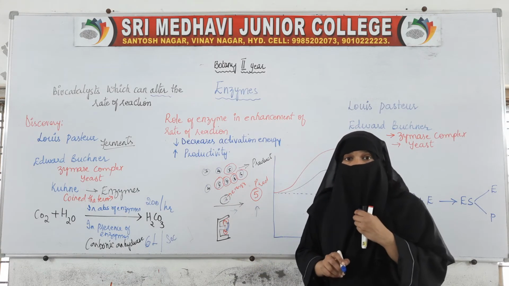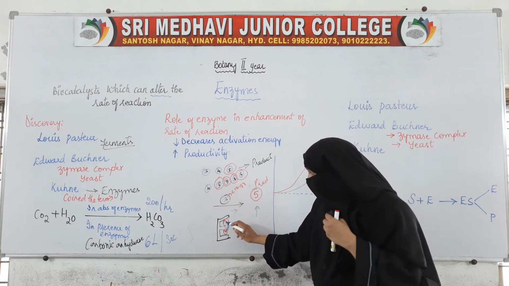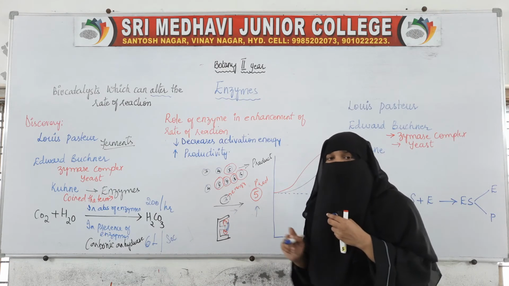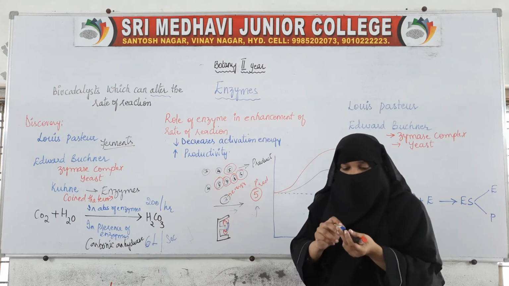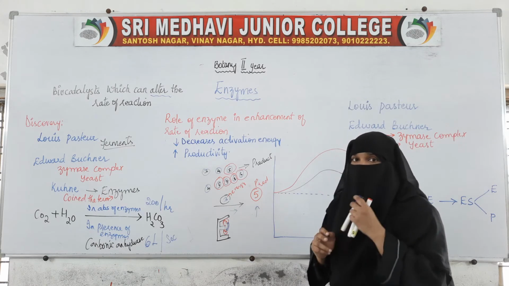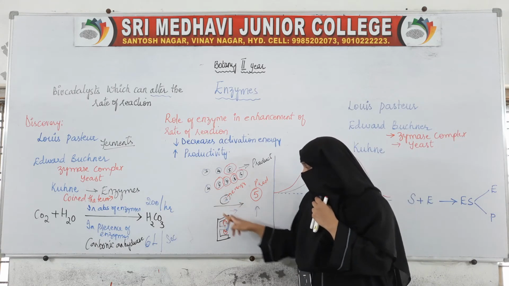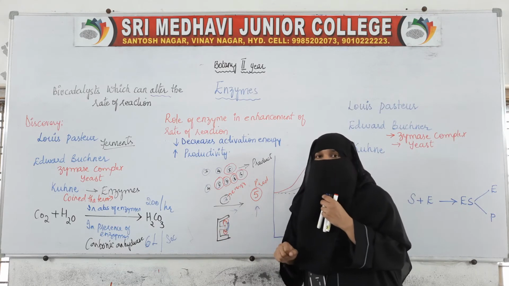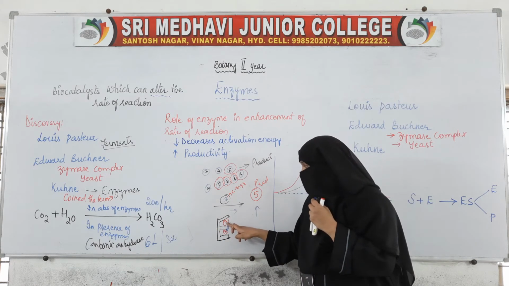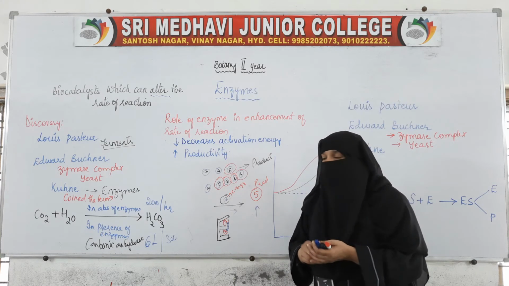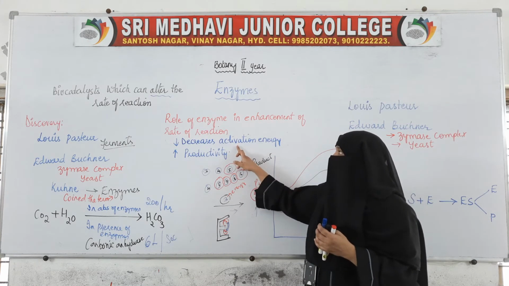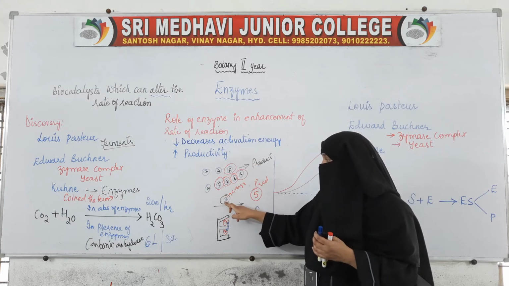Now the activation energy is 3, that is, the molecule with 3 energy is also able to participate. How has it participated? Because it has come and fit itself into the enzyme, and because of this it can now even form the product. So this is how it is decreasing the activation energy.